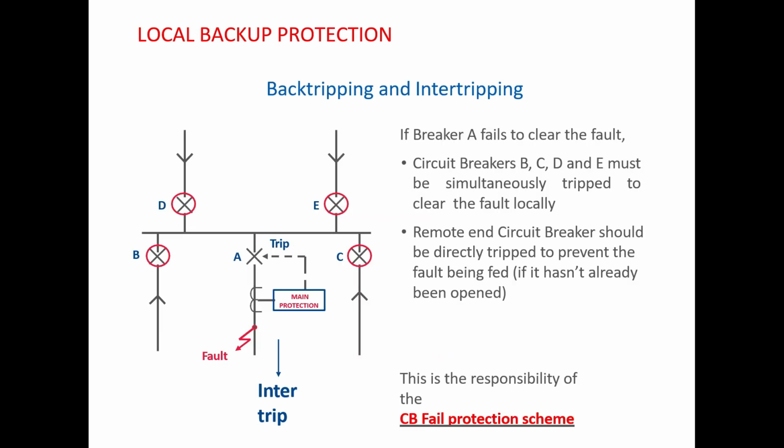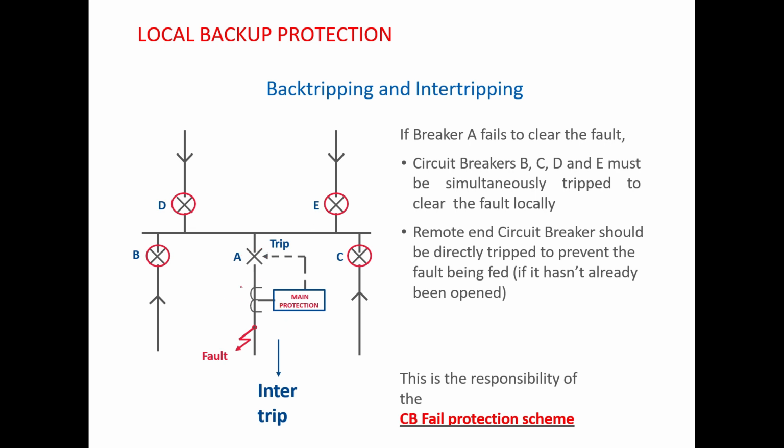So now what is this back tripping and inter tripping? I am considering here a simple system in which there is a single bus bar with 5 different feeders connected to it, which are A, B, C, D and E. Suppose feeder A is protected by a main protection, and now there is a fault on this transmission line A. Your protection system will sense the fault, operate, and issue a trip command to the circuit breaker, and if everything is correct, your circuit breaker will open and the fault will be isolated.